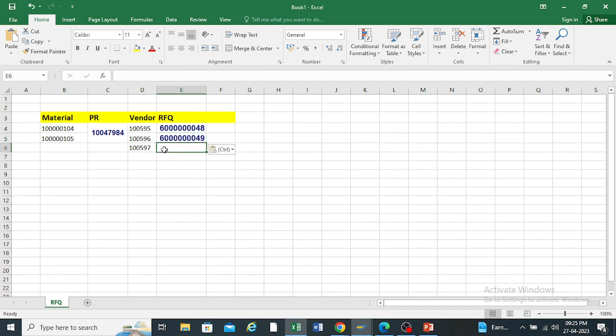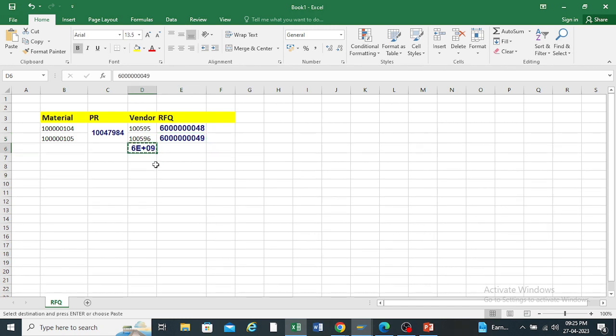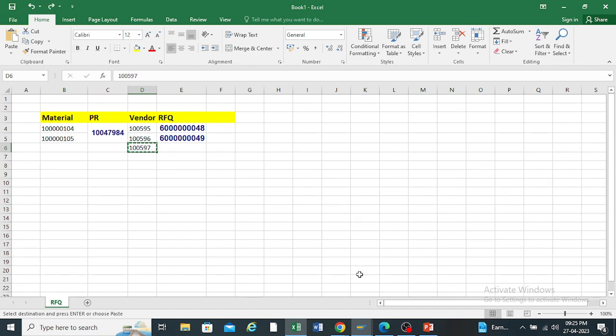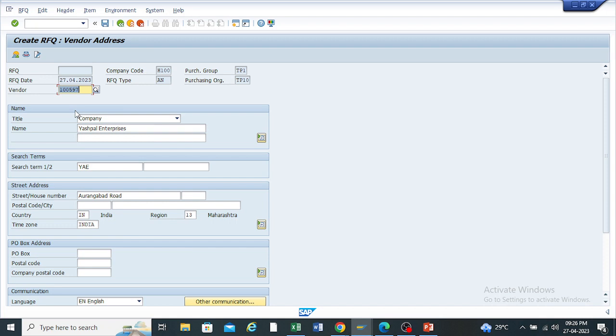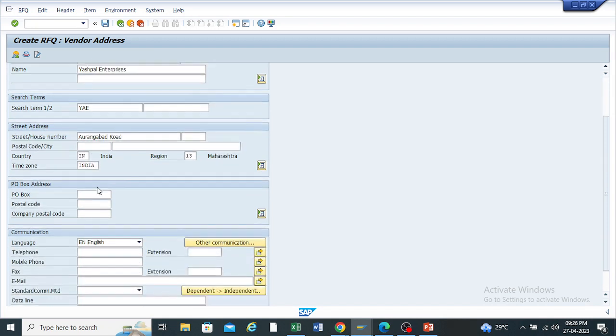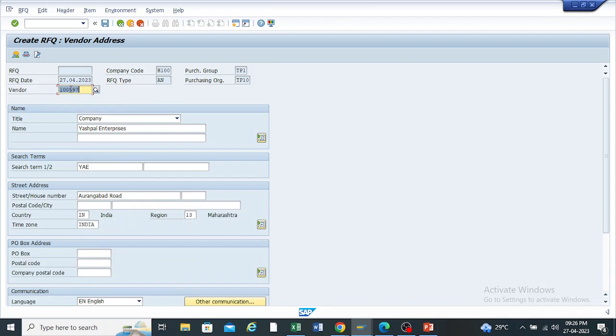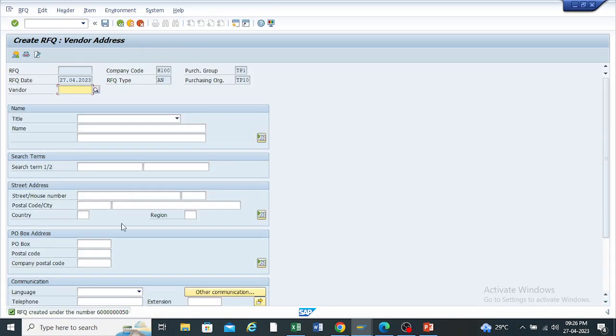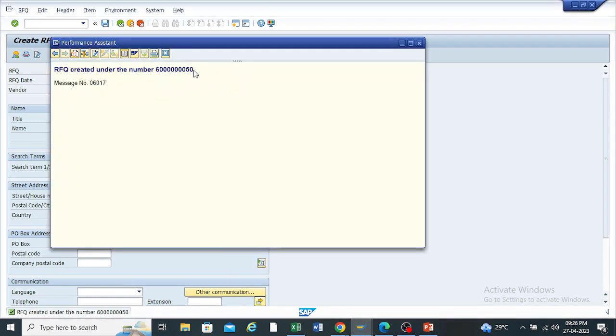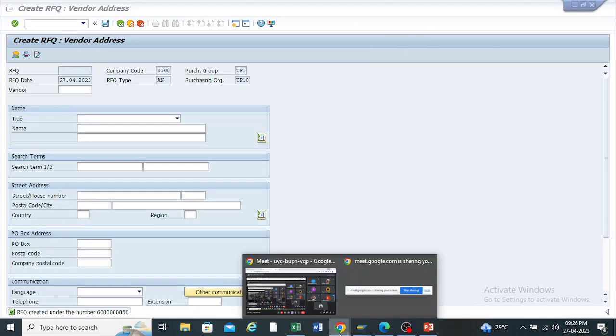Okay, and this is my third vendor. I also want to request a quotation from this vendor. So in the vendor screen, just enter the vendor number and press enter. So like this, the data of the vendor will populate here from the vendor master. Just save. Okay, and the request for quotation is also created for this vendor. Are you getting any doubts in this? Still?